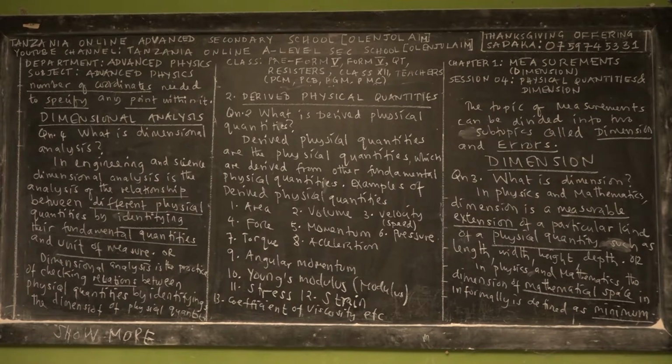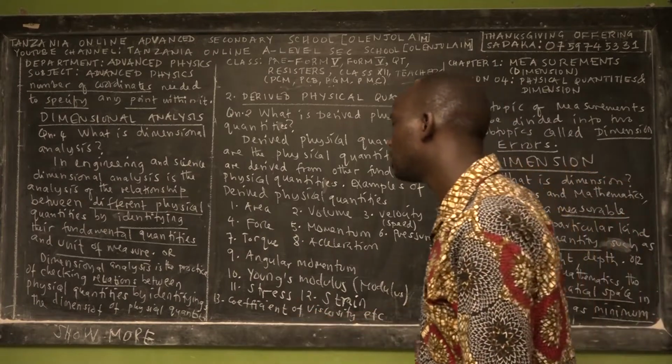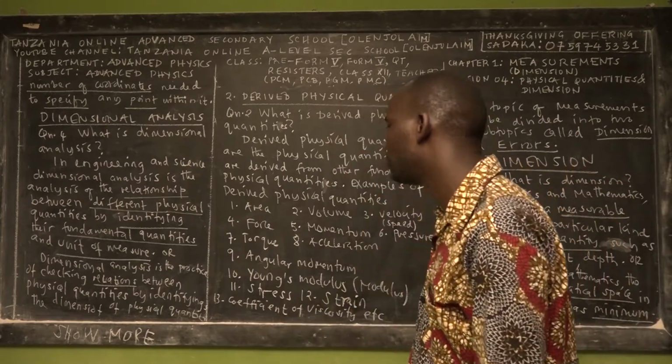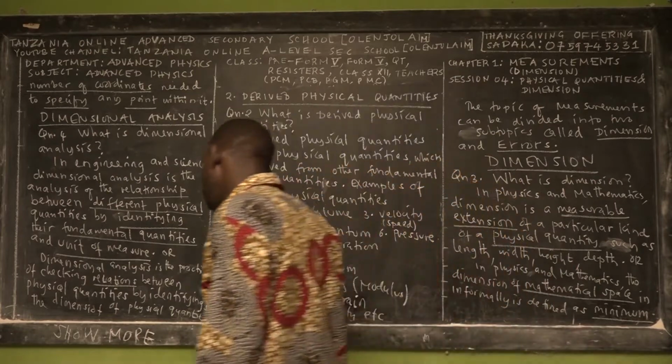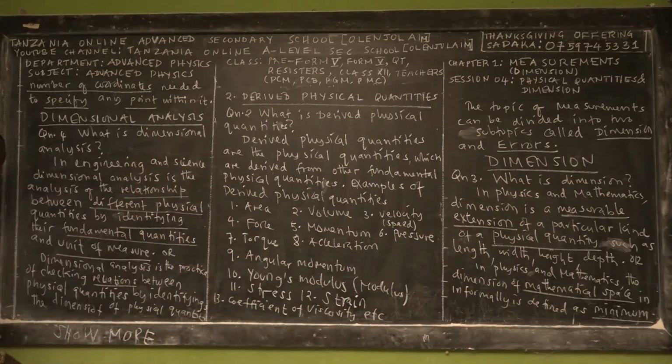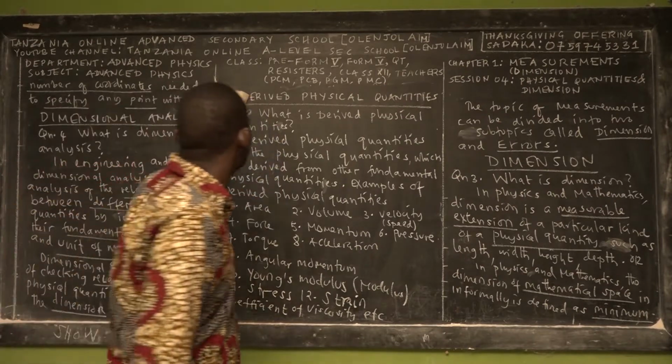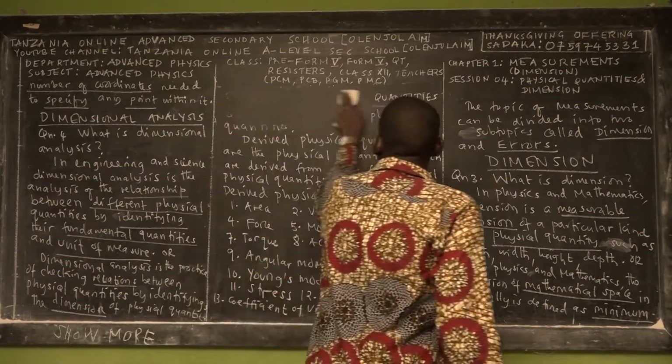Dimensional analysis is a practice of checking relations between physical quantities by identifying the dimension of what? By identifying the dimension of physical quantities. That's the meaning of dimensional analysis.